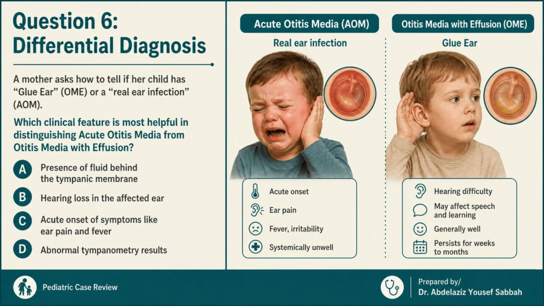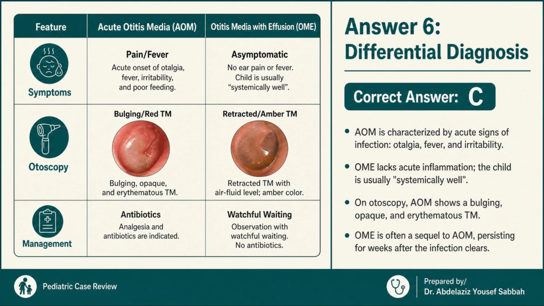Question 6. A mother asks how to tell if her child has glue ear, that is otitis media with effusion, or a real ear infection, meaning acute otitis media. Which clinical feature is most helpful in distinguishing acute otitis media from otitis media with effusion? Option A, presence of fluid behind the tympanic membrane. Option B, hearing loss in the affected ear. Option C, acute onset of symptoms like ear pain and fever. Option D, abnormal tympanometry results. The correct answer is option C, acute onset of symptoms like ear pain and fever.